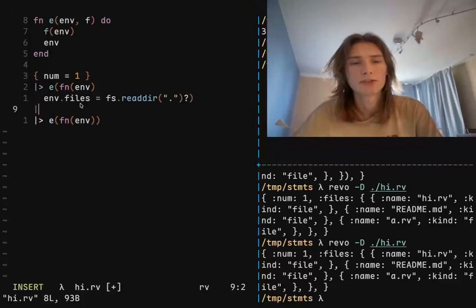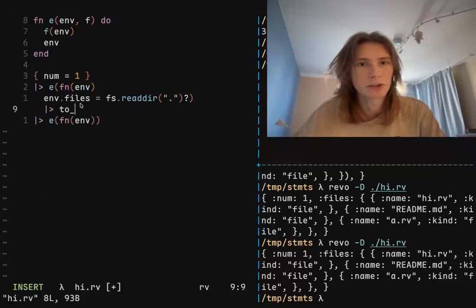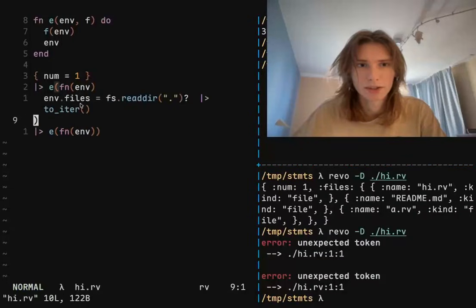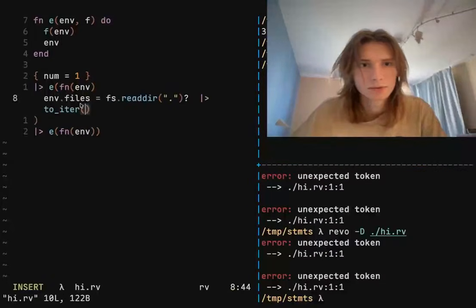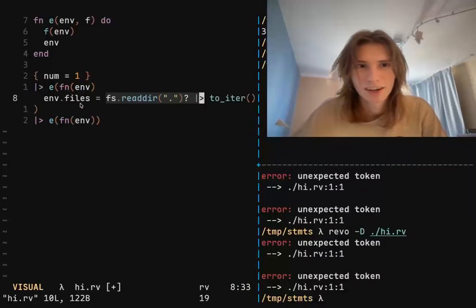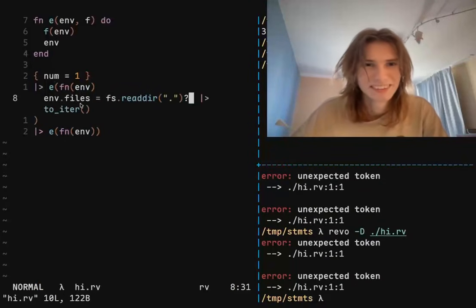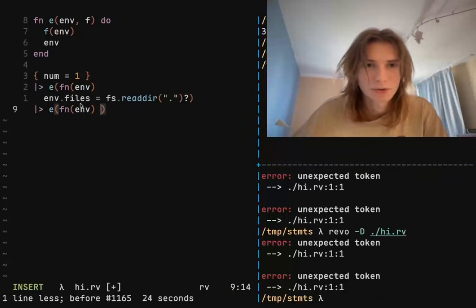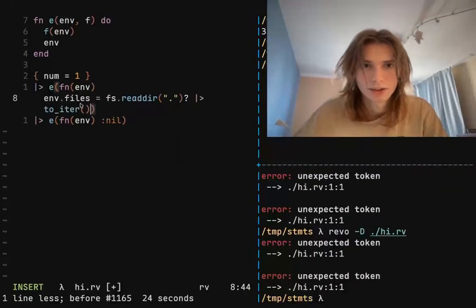So you do files, all of this, and then let's turn it into an iterator for no reason, because you probably should. Oh, well, it doesn't go there. It goes here. All right. Well, that's not some. Oh, no. Yeah, of course. Let's return nil here, and let's do it there. Let's go.